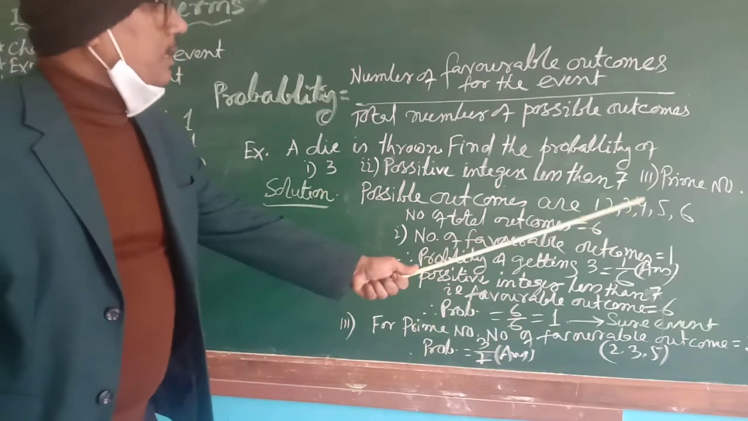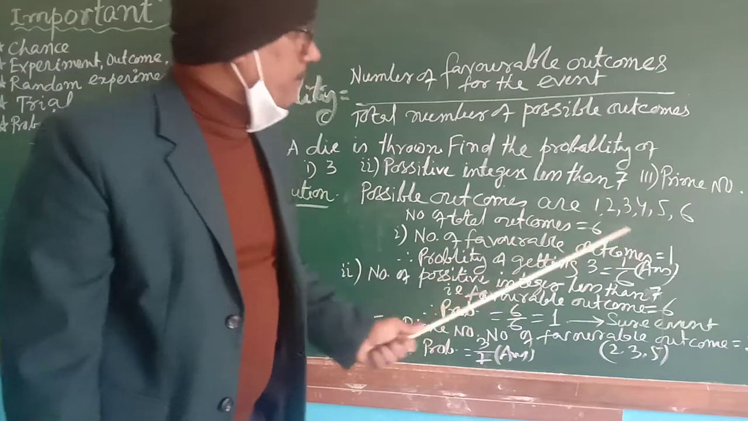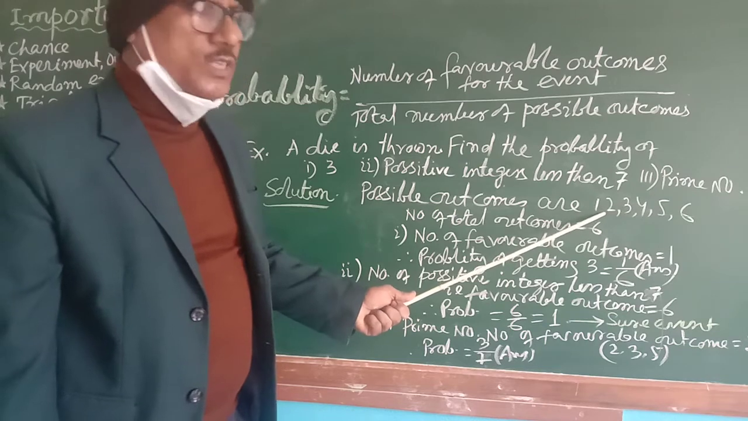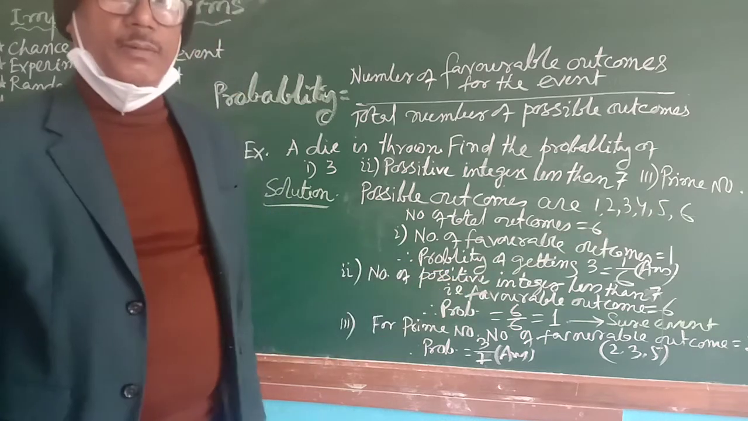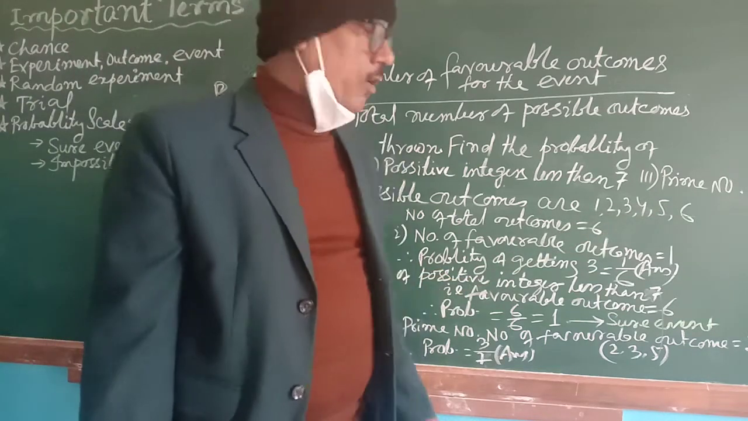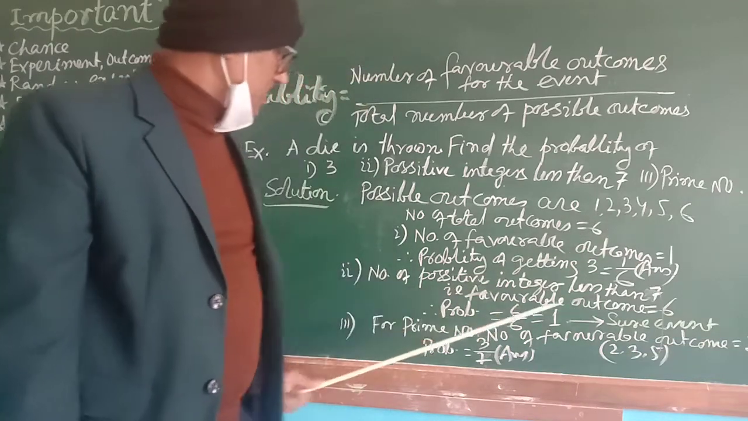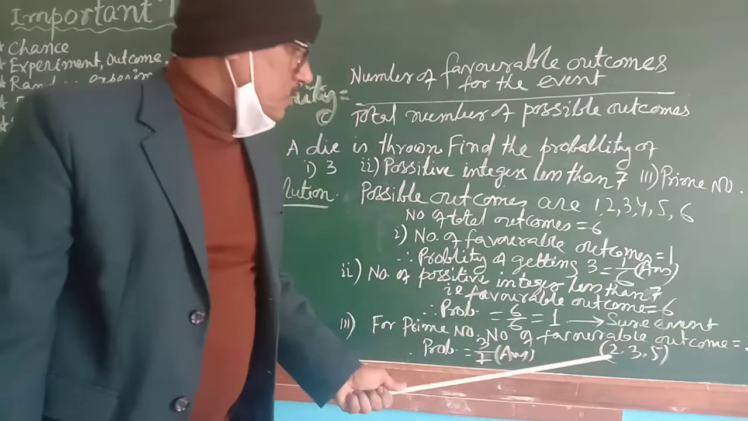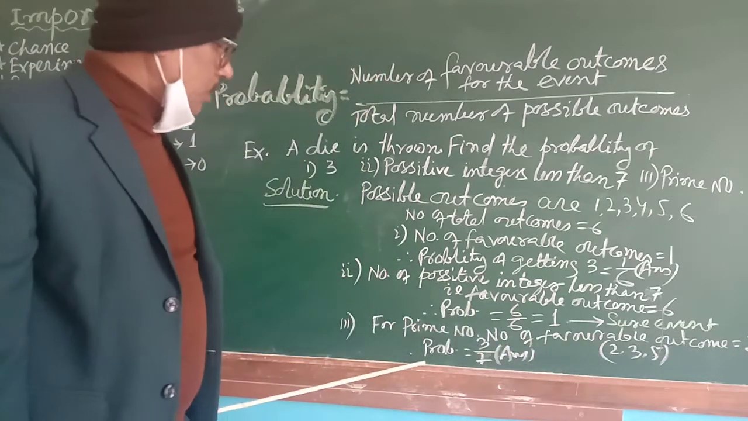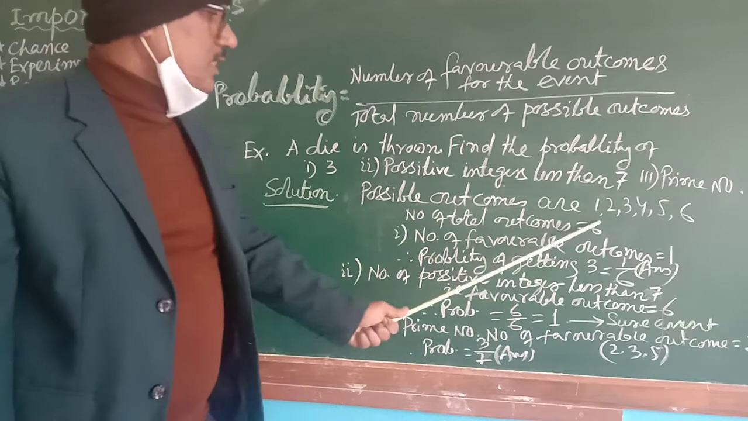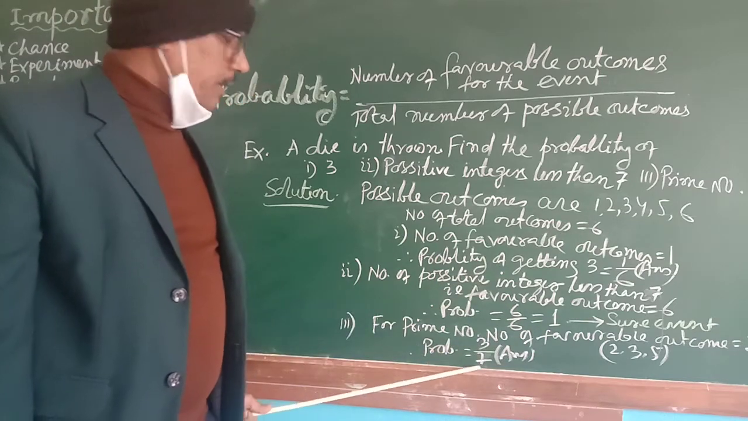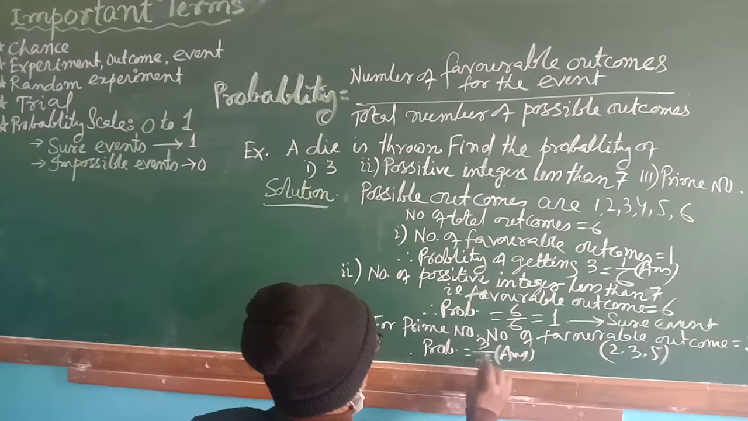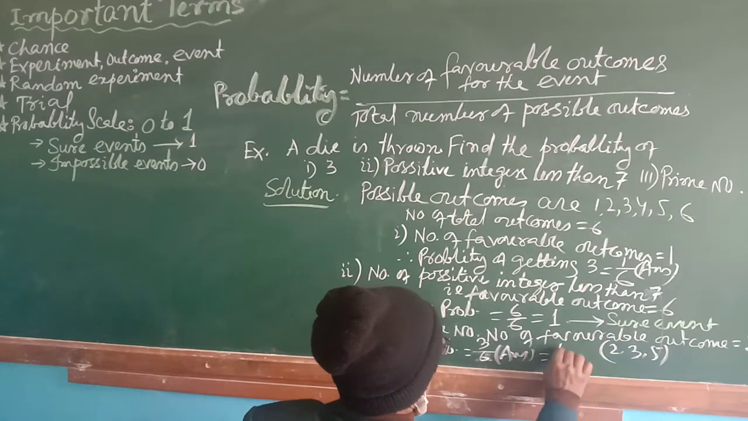Now getting a prime number, you are throwing a die and getting a prime number. Out of this, how many favorable outcomes are there? What are the favorable outcomes? 2 is a prime number, 3 is a prime number and 5 is a prime number. Total number of favorable outcomes become how many? 1, 2 and 3. So total number of favorable outcomes is equal to 3, that is 2, 3 and 5, and total possible outcome is 6. So 3 by 6 will be the answer. 3 by 6 is equal to 1 by 2. 1 by 2 will be the answer.